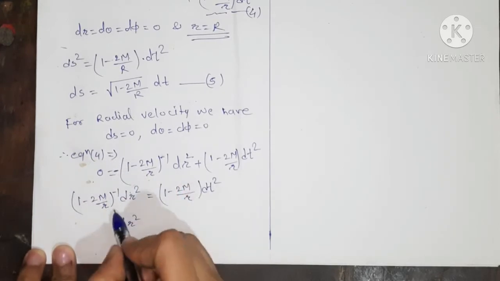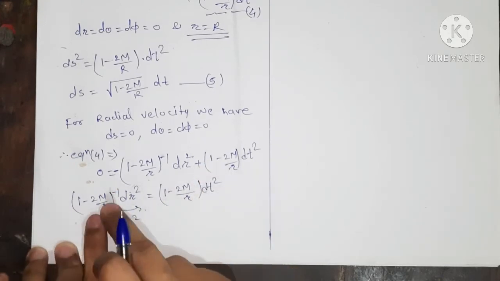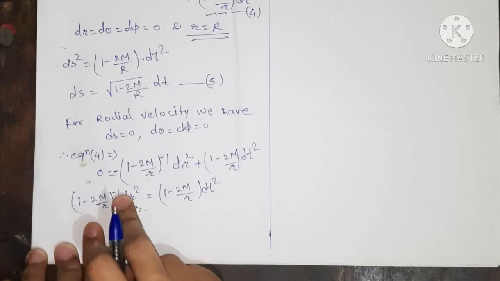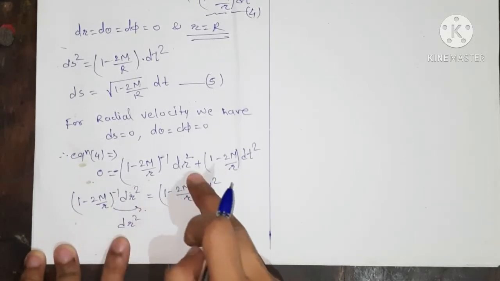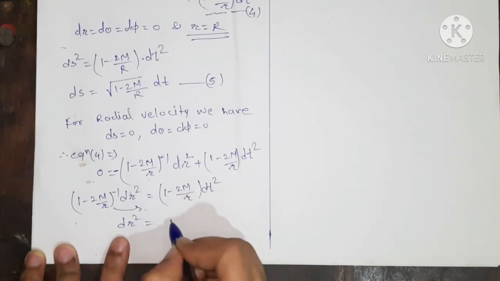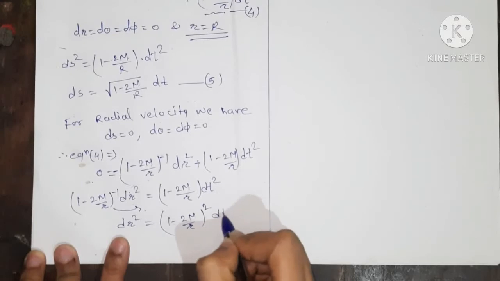So dr² equals (1 minus 2m upon r) squared into dt².